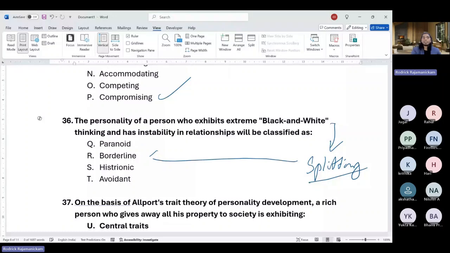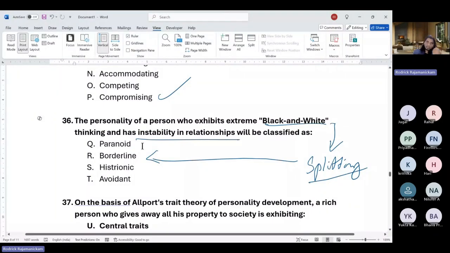So they also have instability in relationships, black and white thinking. They split people as either extremely good or extremely bad. So that is the kind of black and white which is meant here. I understand your logic, they may use black and white thinking there too. This person is either suspicious or not suspicious, and that can also possibly lead to instability in relationships, but it is especially more characteristic of borderline.